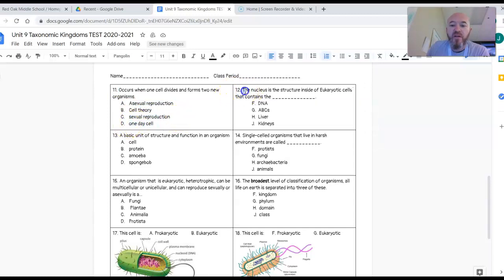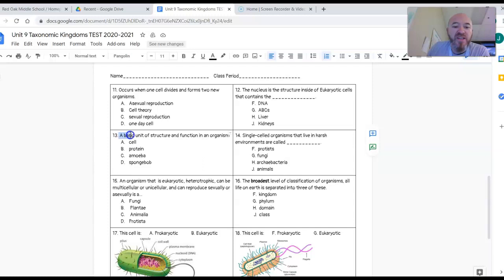Number 12, the nucleus is the structure inside of a eukaryotic cell that contains what? What is inside of a nucleus? Is it F, DNA, G, ABCs, H, liver, J, kidneys?